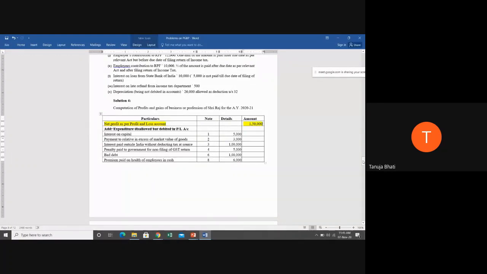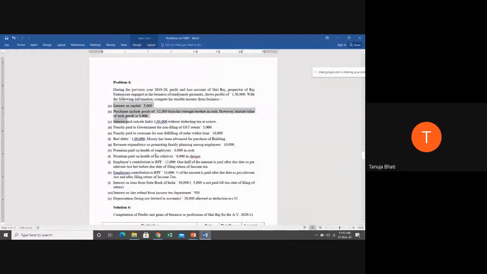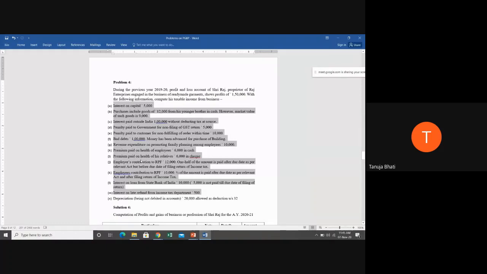So we start with that. Later, what we have to do is just go through all this information and see whether they're allowed or disallowed. If these particular items are allowed, then we need not give effect in the main answer. But if these expenses or incomes are disallowed, then only we need to give effect in the main answer. So we start first. Interest on capital, rupees 5,000.